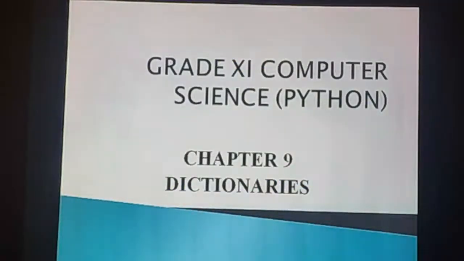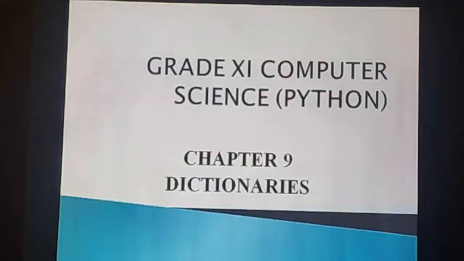Chapter 9. Chapter name is dictionaries. This is the second part I'm taking. In the first part, what are all the concepts we have seen? That means creating and accessing a dictionary, then accessing elements from a dictionary, then traversing a dictionary. So these are all the concepts we have seen in the first part.